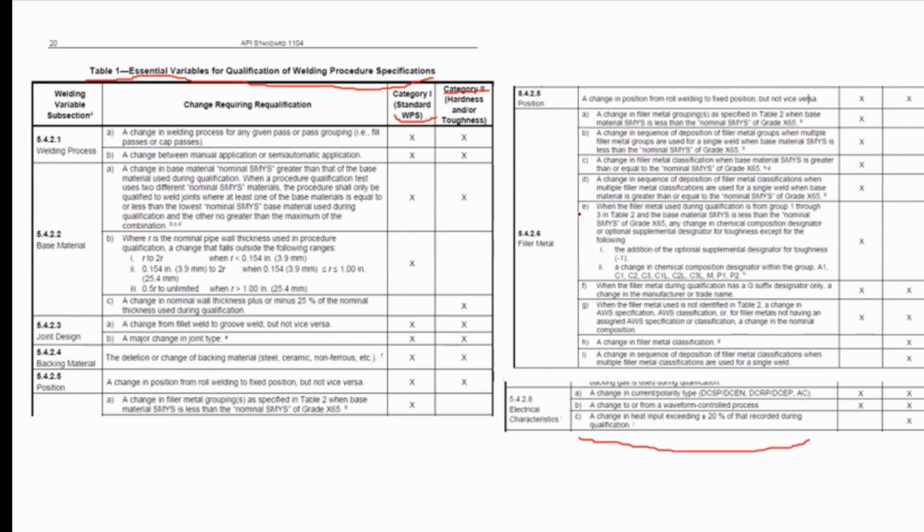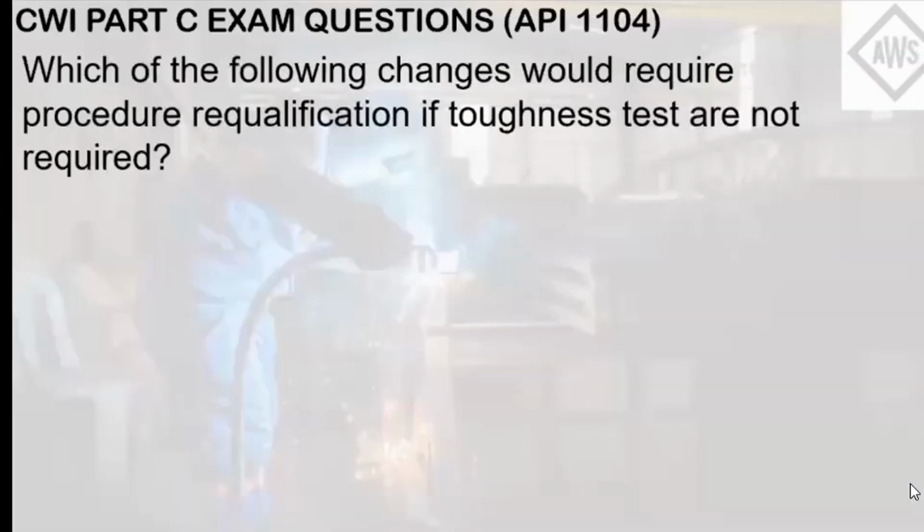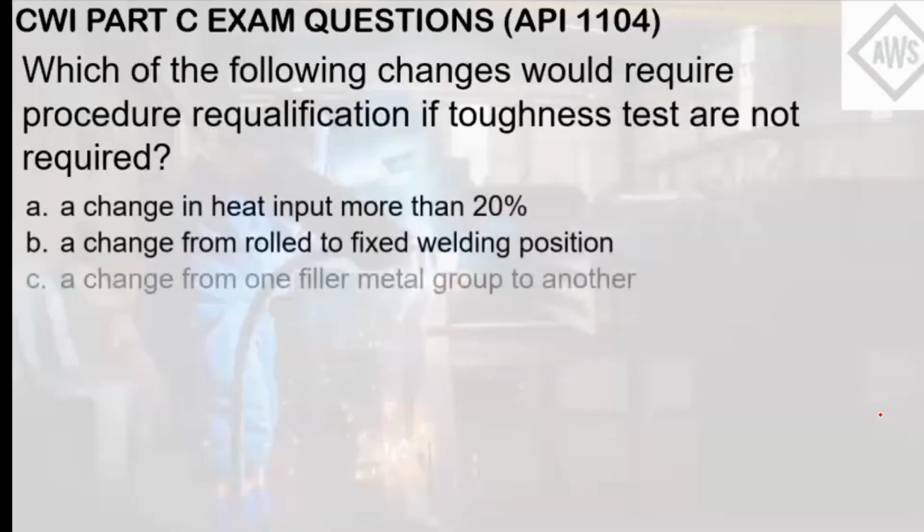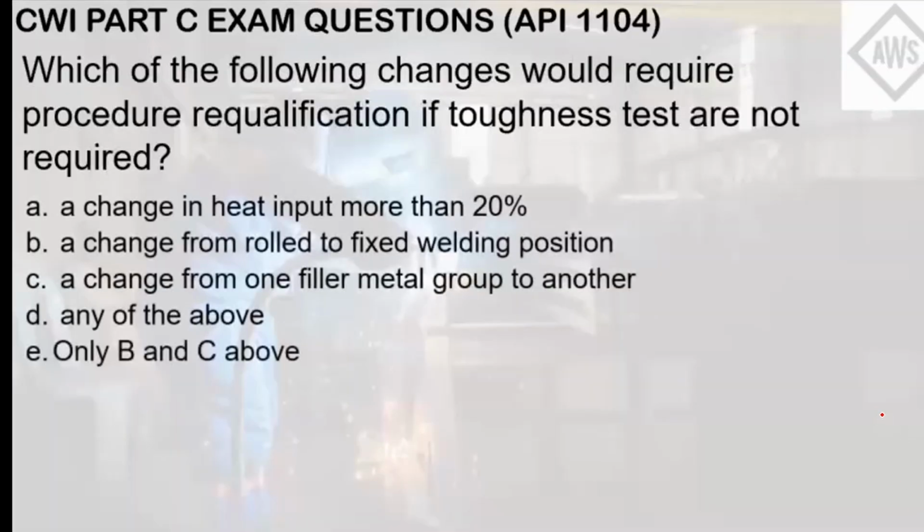Also changing the filler metal group here will also require requalification since changing the filler metal will affect the mechanical properties of the weld. So based from the choices, the answer here is letter E. Or these two variables here, if changed, will require a new procedure qualification record for that new WPS. There you have it.